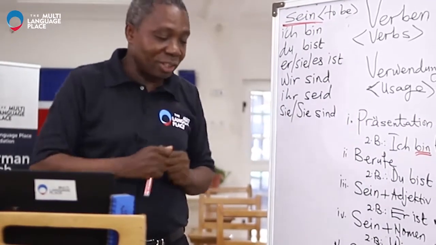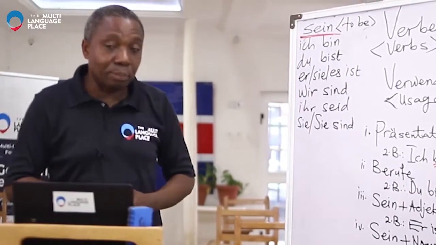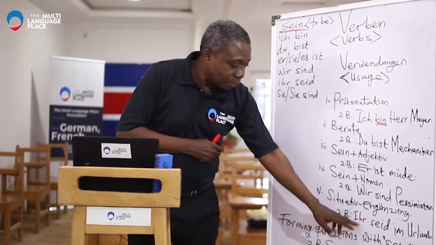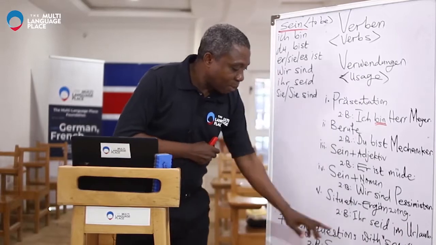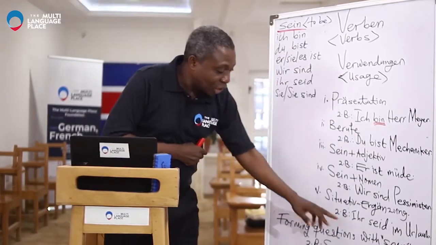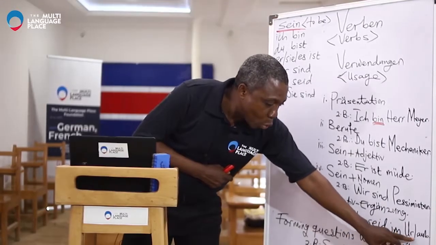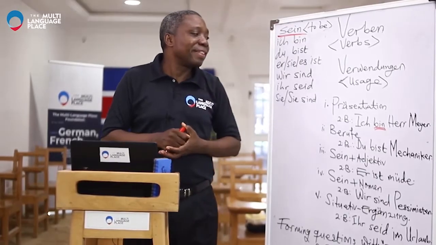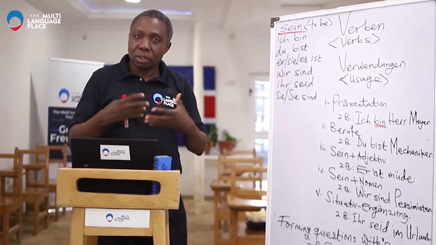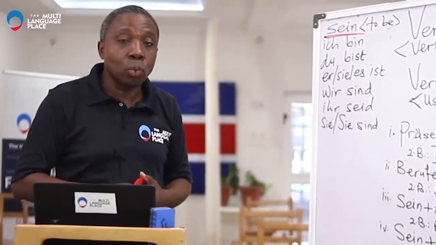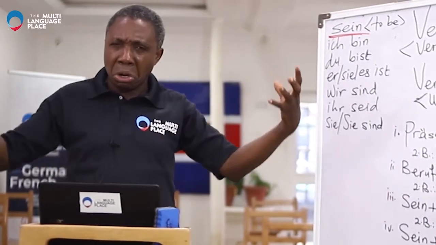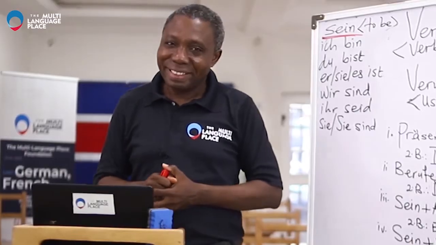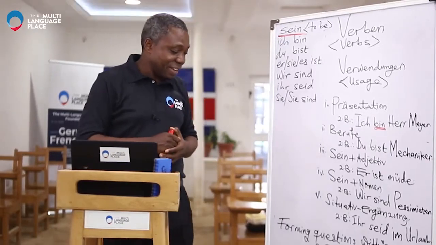Okay, so it's a location, and you can keep on multiplying examples. I can say we are on vacation, and that is what we have here. Wir sind im Urlaub. But this one is saying you, or you guys, ihr seid im Urlaub. And then with that, we see what we can use this verb, sein, to really do. With the verb alone, once we're able to conjugate it, we can form a lot of sentences, and you can just continue to enjoy yourself once you can conjugate this verb correctly.